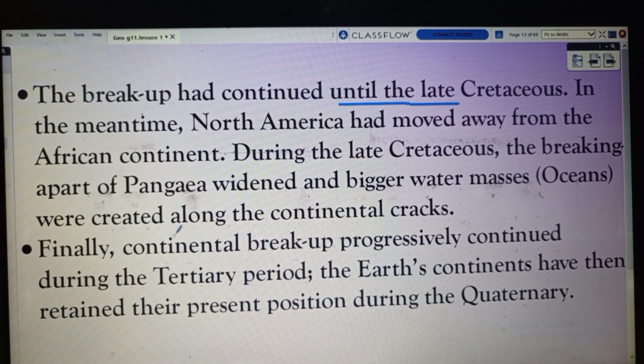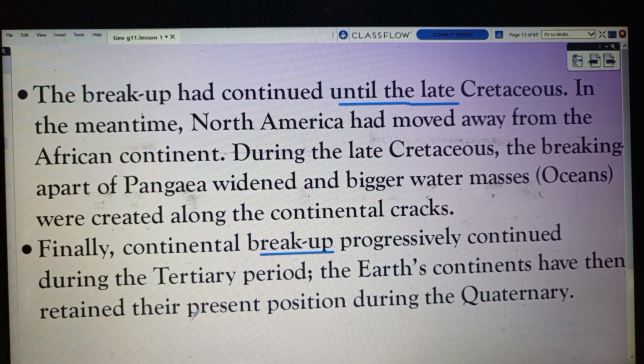When Pangea broke up, in the process, the oceans were created along the continental cracks. Finally, continental breakup progressively continued during the Tertiary period. The Earth's continents have then retained their present position.